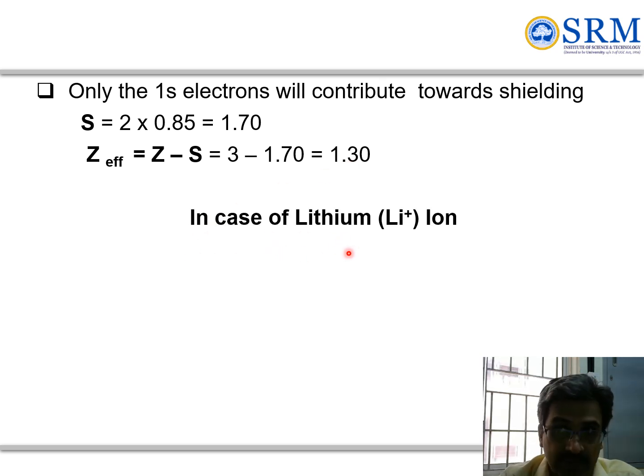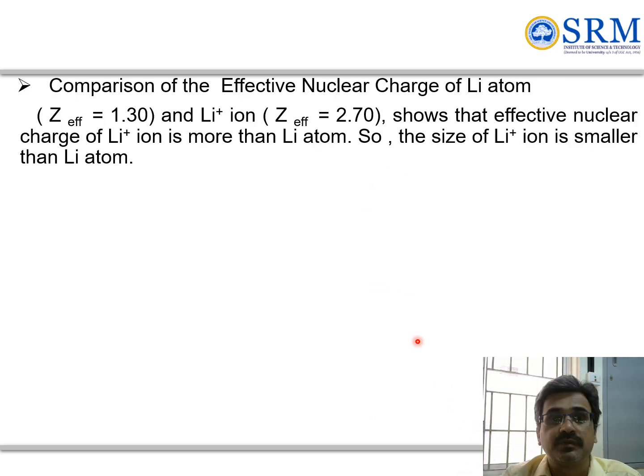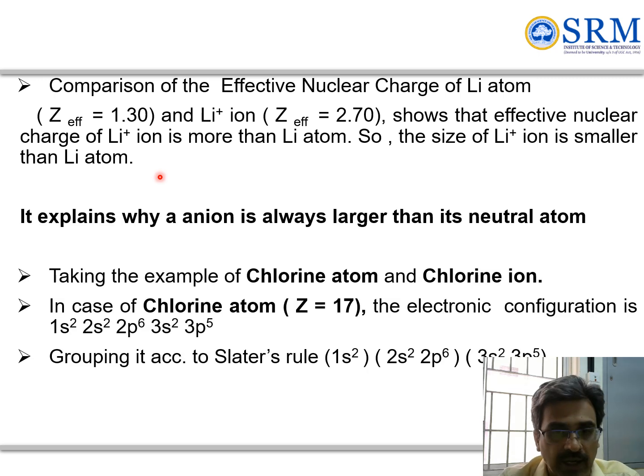In the case of the Li plus ion, we have only 1s2. One electron is our interest, and it is in 1s. So the shielding will be only 0.3: 1 electron into 0.3, and 3 minus 0.3 gives 2.7. So the effective nuclear charge of Li is 1.3 and of Li plus is 2.7, which says that the effective nuclear charge of Li plus is more than Li. So the size of Li plus is smaller than the Li atom.